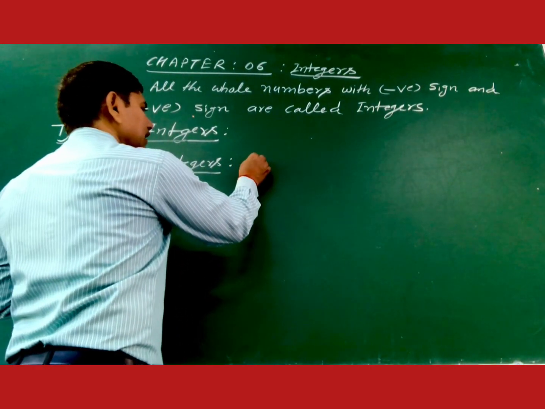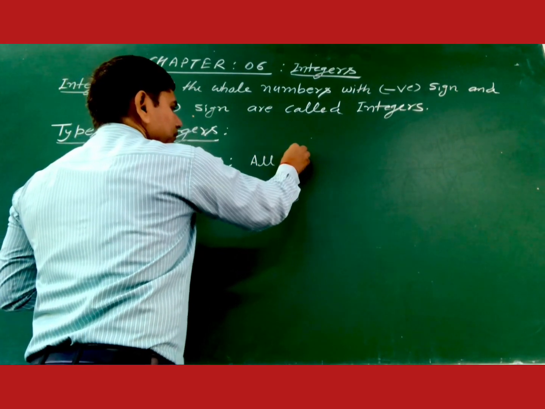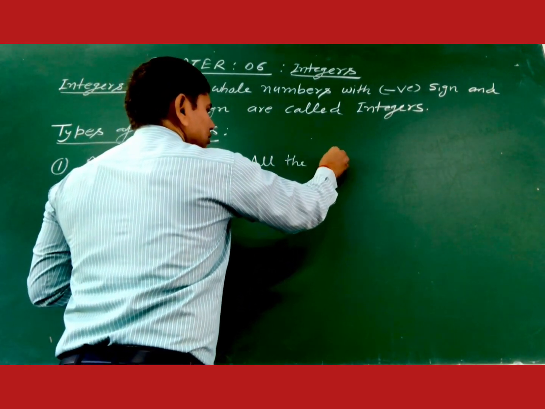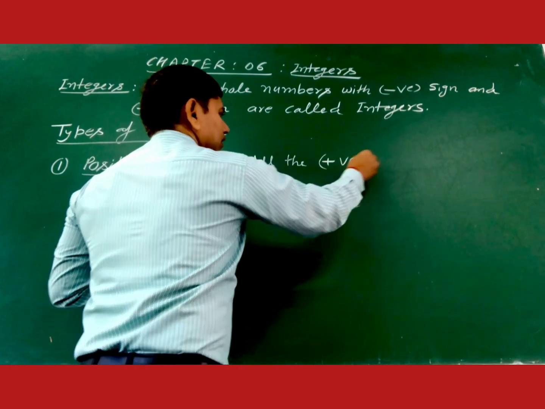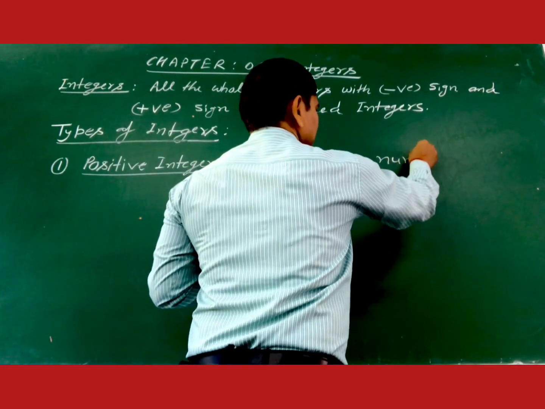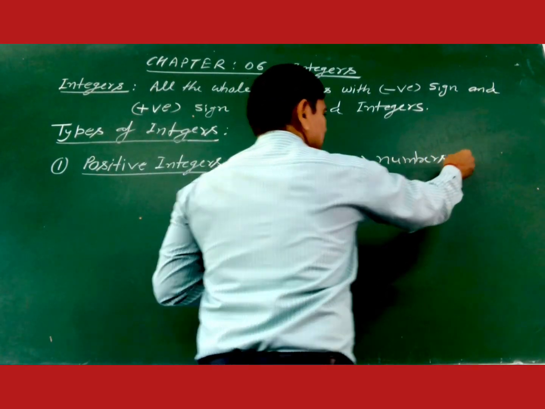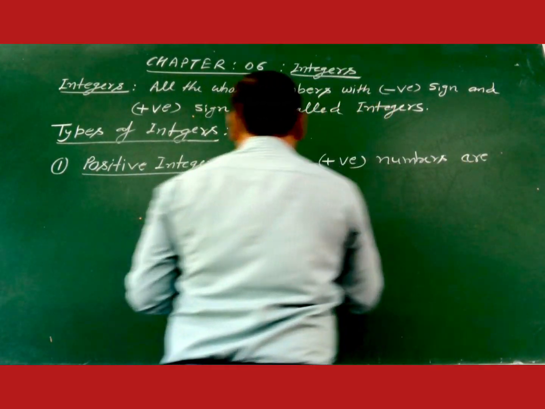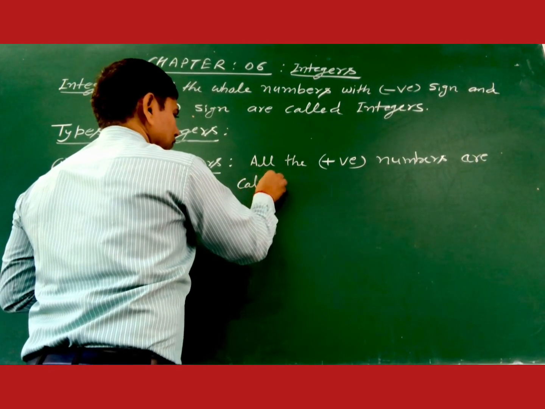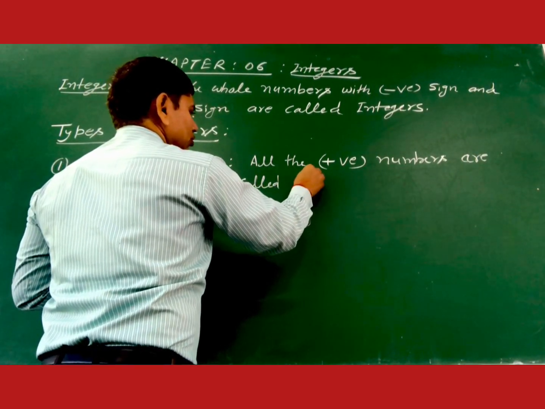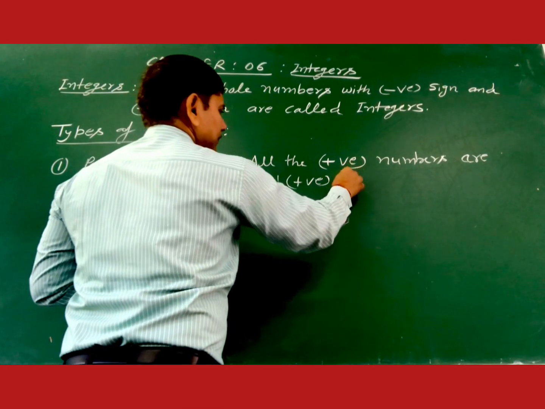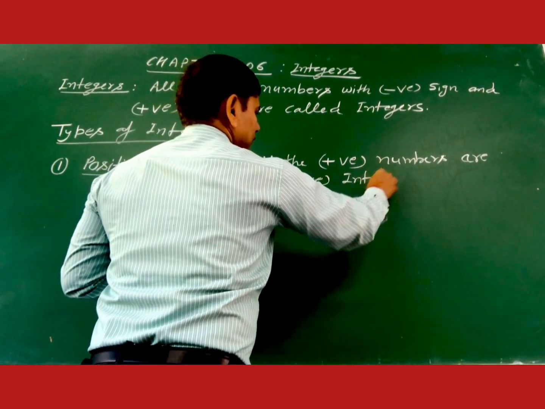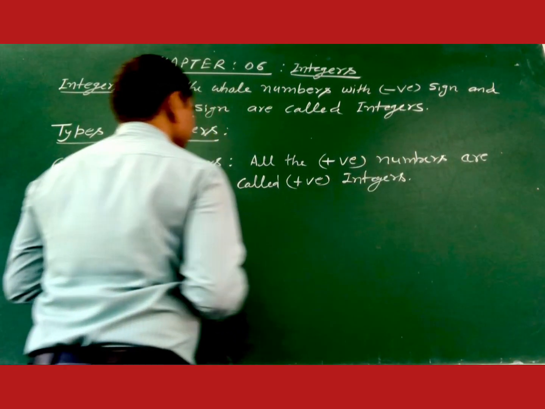So you can write that all the positive numbers are called positive integers.